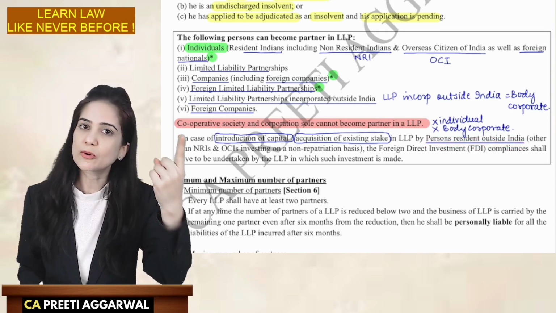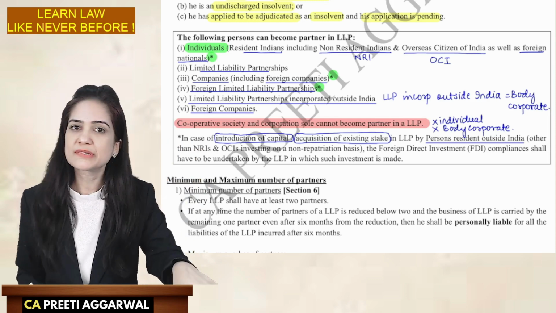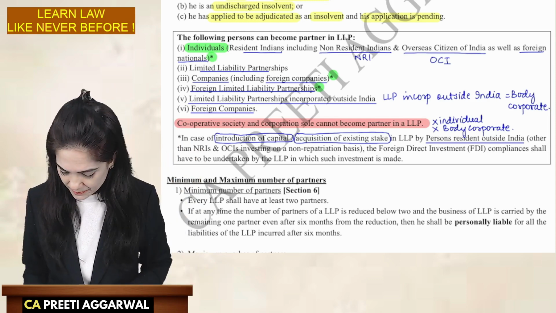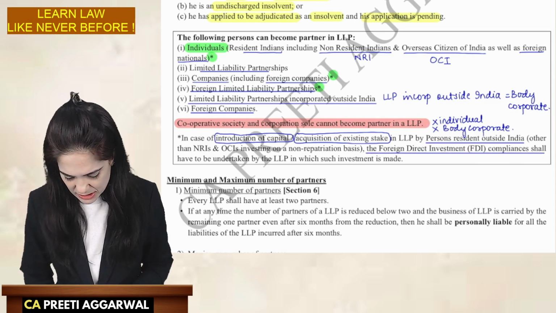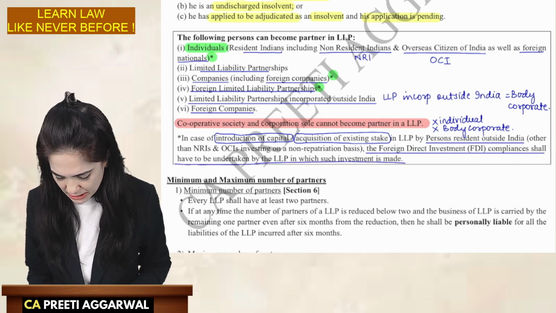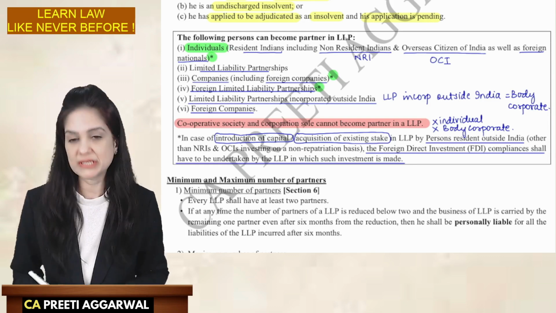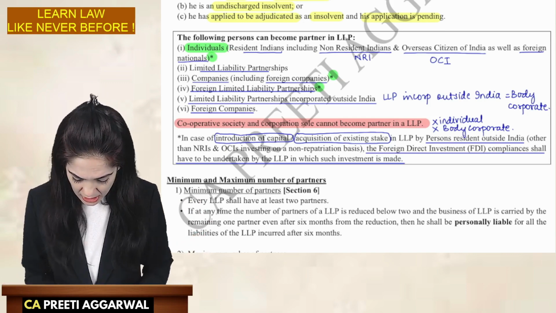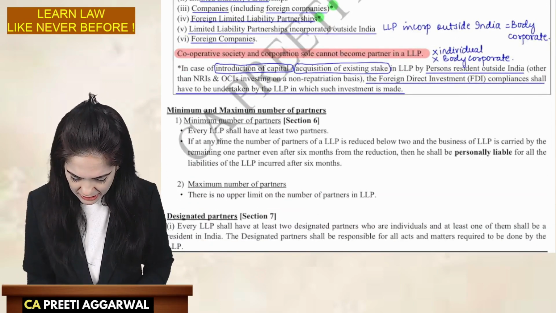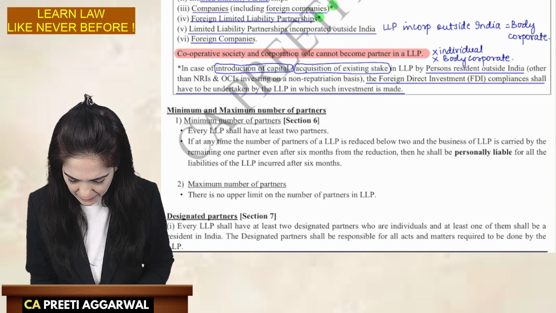All right. You are resident outside India and you are investing money in Indian LLP, then the foreign direct investment compliances, FDI compliances, will have to be undertaken by the LLP in which the investment is made. Who will carry out these compliance procedures? The compliance will be undertaken by the LLP.